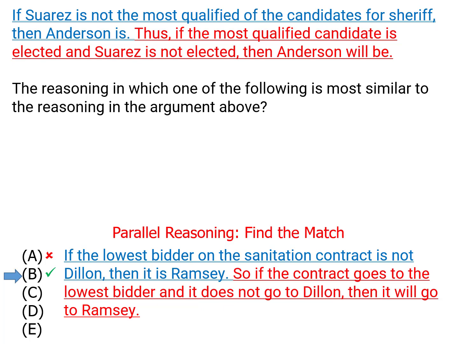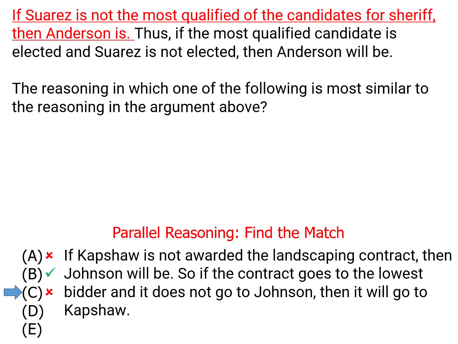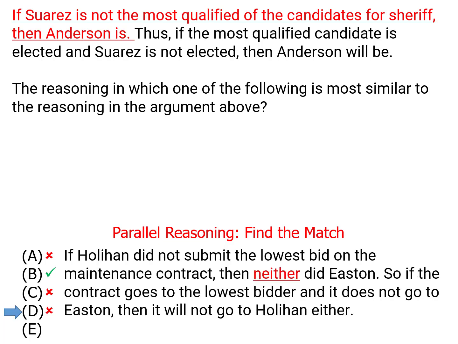Answer choice C, it's lacking the 2 people being the most qualified. Here, Capshaw and Johnson. It doesn't say that one of them is definitely the lowest bidder, or if one of them is the lowest bidder, the other one must be. It's not there. Answer choice D, same deal. We don't have 2 people. It's like if one of them is not this, then the other one is. This one is if Holohan did not submit the lowest bid, then neither did Easton. So neither one of them is.